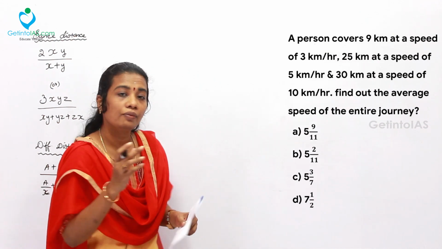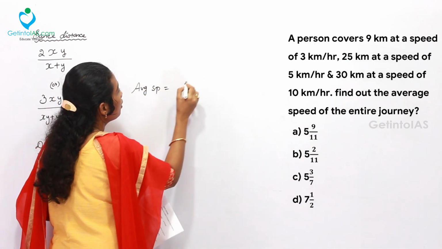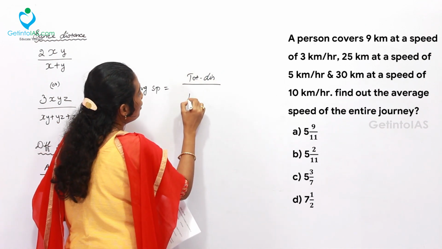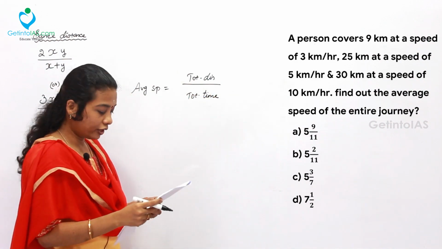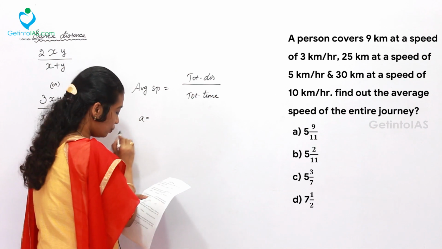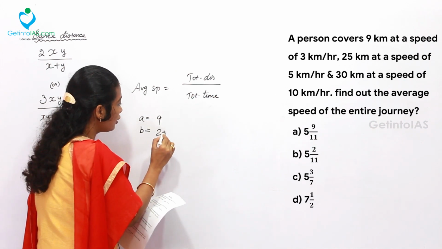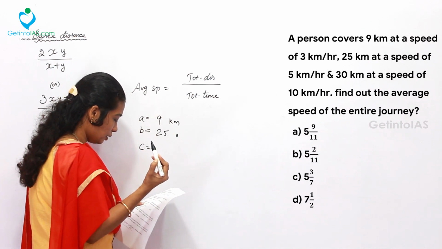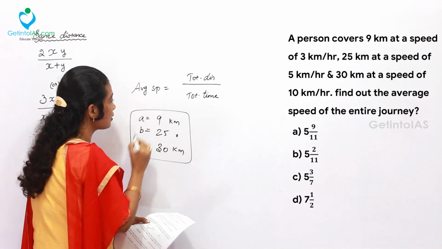So, what is the formula for average speed? Average speed is equal to total distance overall divided by the total time taken. So, what is the total distance? Let's pick up only the distances. A is equal to 9, B is 25 kilometers and C is 30 kilometers. So, these are all the distances.